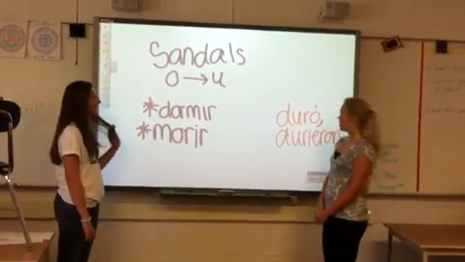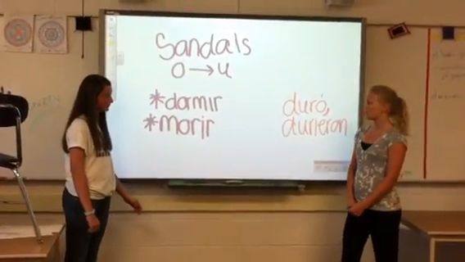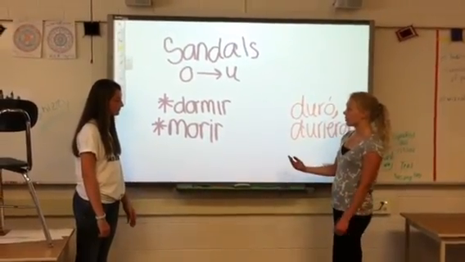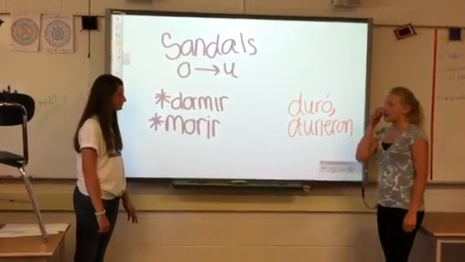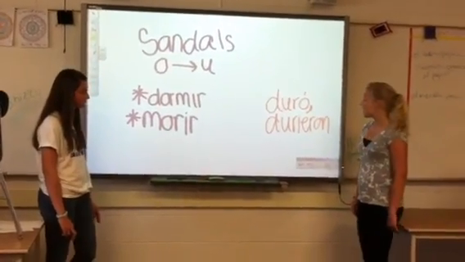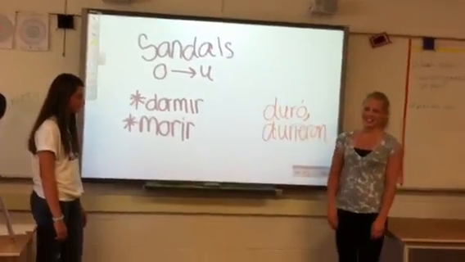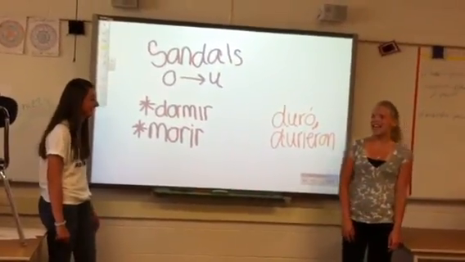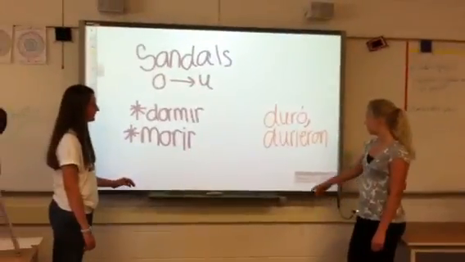And in the verbs that have O, you change the O to U. For example, in dormir or morir. In dormir, you change the él, ella, usted verbs to durmió, and the ellas, ellos, and ustedes to durmieron.